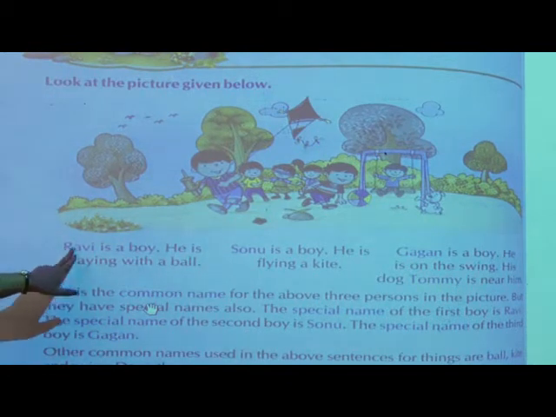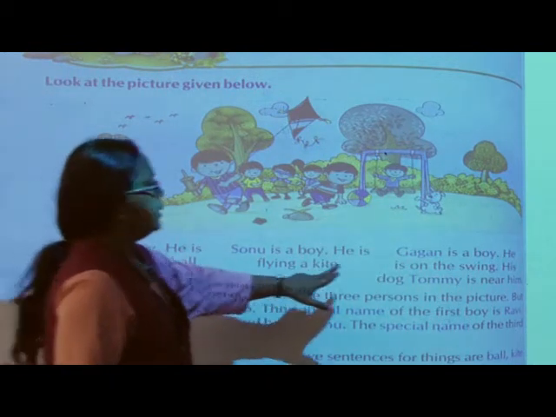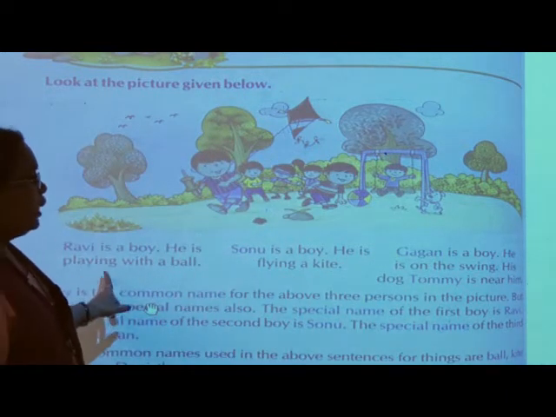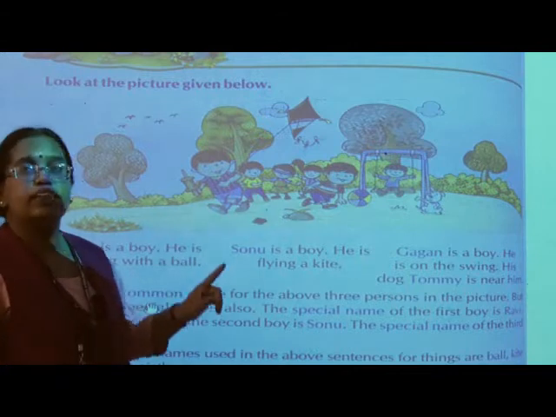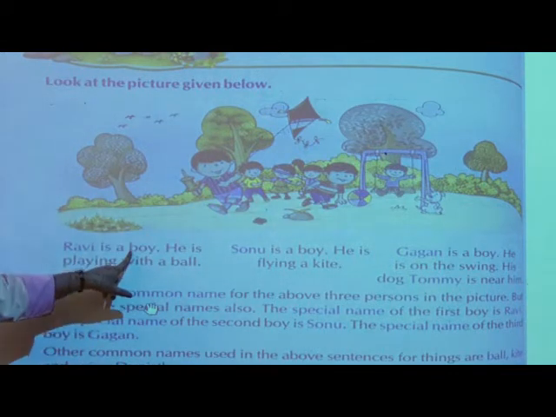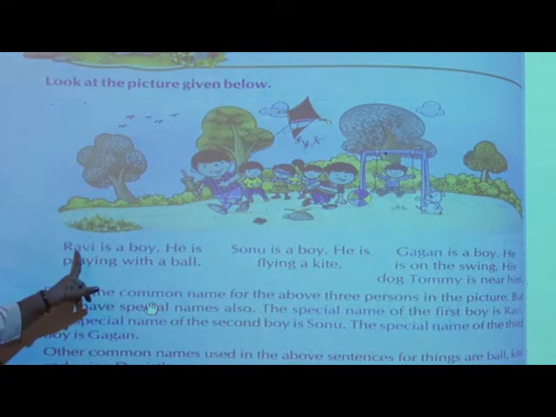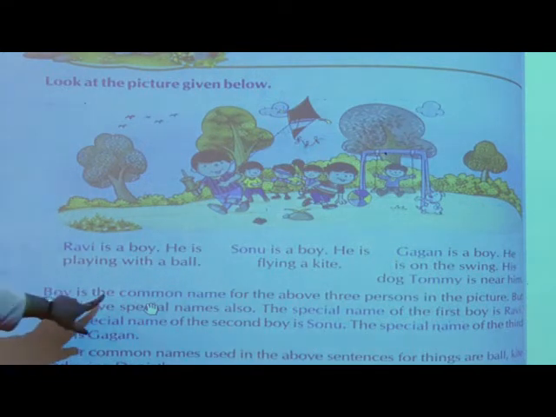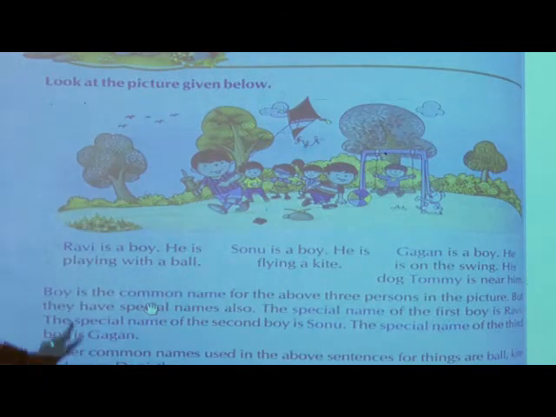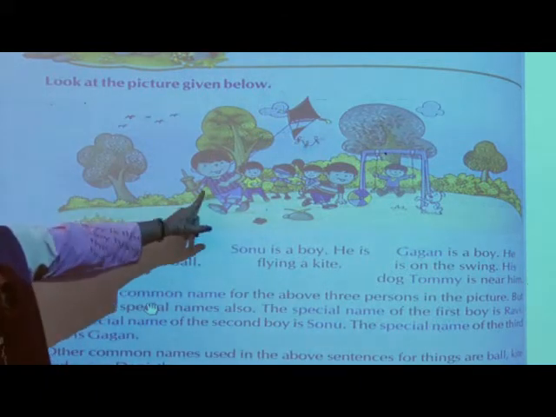So Ravi is there, Sonu is there, then Gagan is there. Gagan is also a boy, he is on the swing. His dog Tommy is near him. You can see all boys. Now see here, boy. Ravi is a boy. Means what you can say? Boy is a common name for the above three persons in the picture. You can say that boy is a common name.